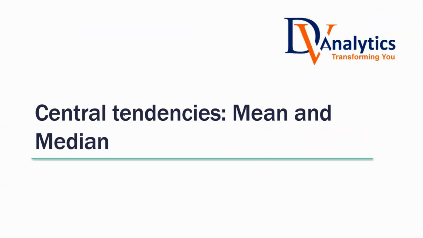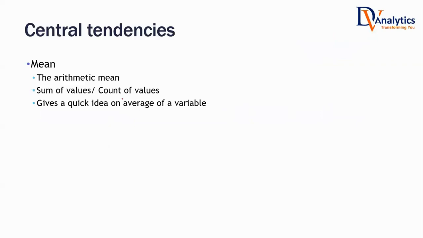So measures of central tendency: the first descriptive statistic that comes to our mind is mean. Central tendency is a measure that is trying to describe the center, the middle value. It is also known as arithmetic mean. What is the formula for mean? If xi is the variable, then we denote mean by x bar. The formula is sum divided by count. Sum of all the values divided by count of all the values. Sum is denoted by summation of xi divided by n.